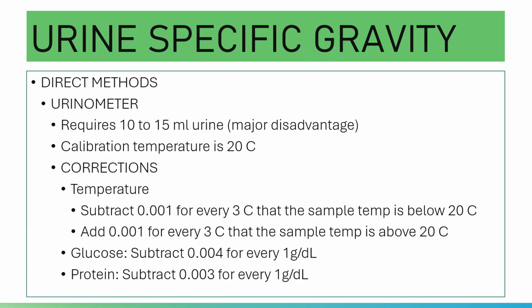And yes, you need to correct for urine temperatures that are beyond 20. You need the corrections. Because of course calibration should be at 20 degrees Celsius, testing should be done at 20 degrees, so samples should be within 20 degrees Celsius. So temperature corrections, how are you going to do this?